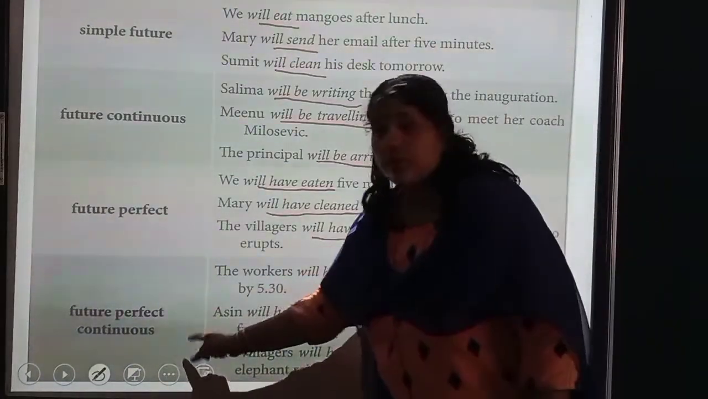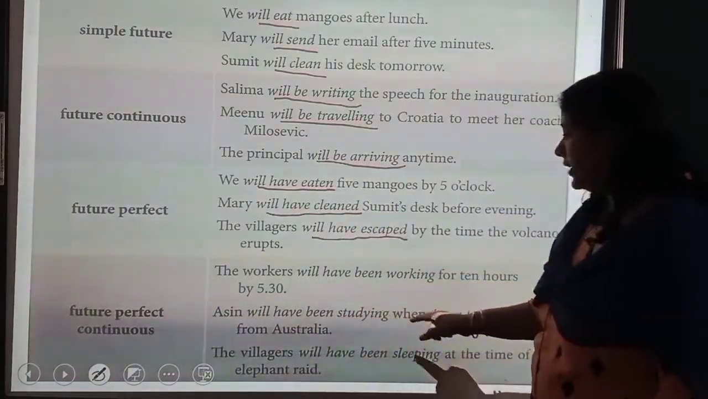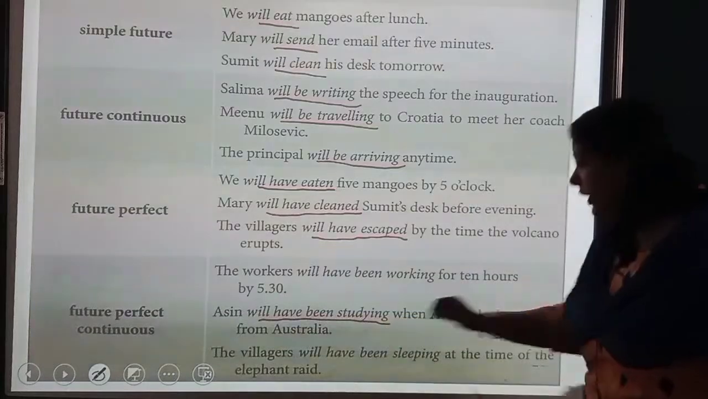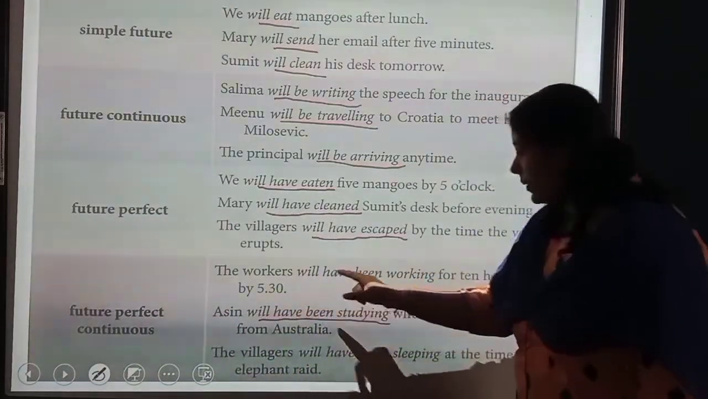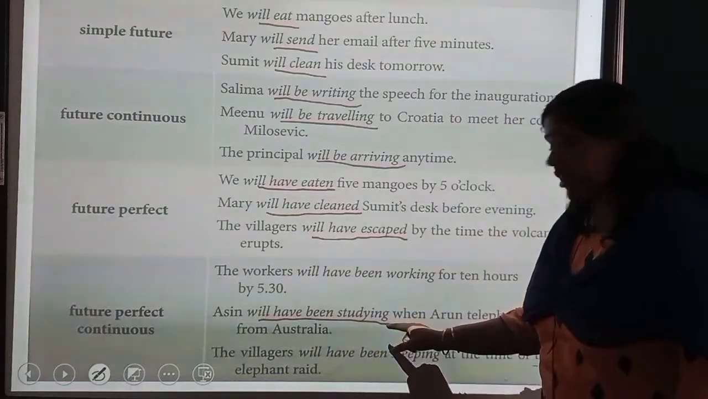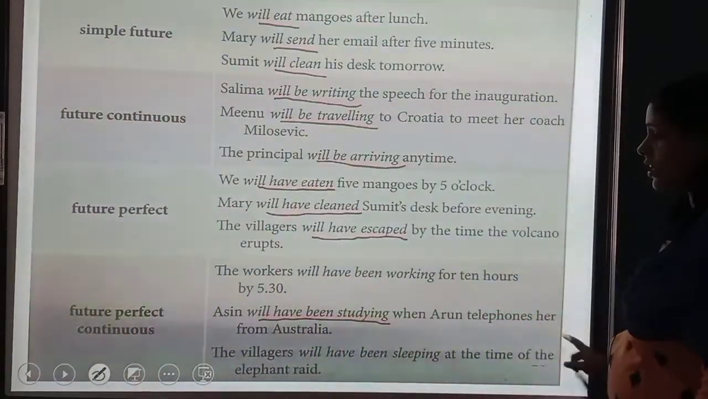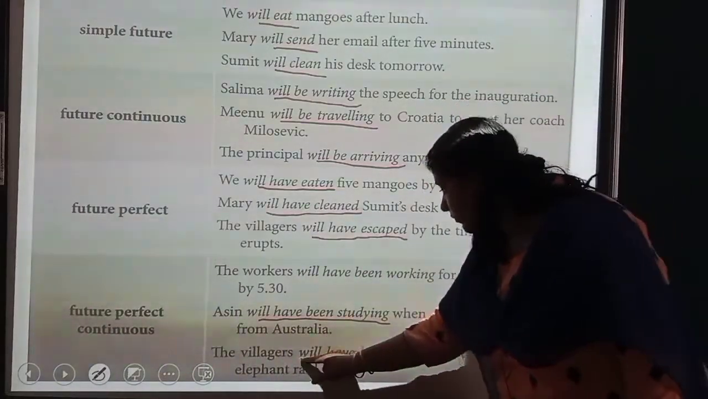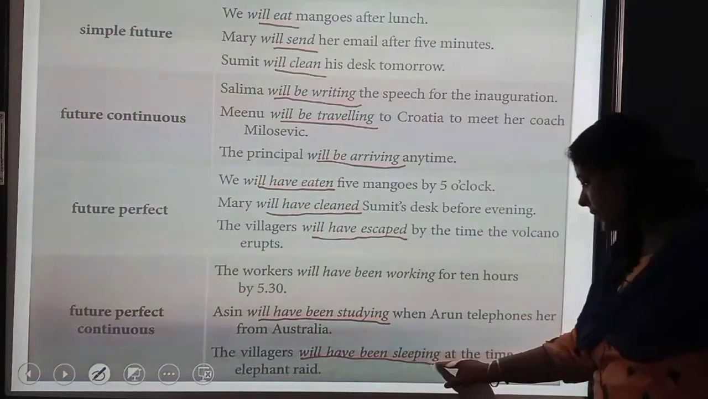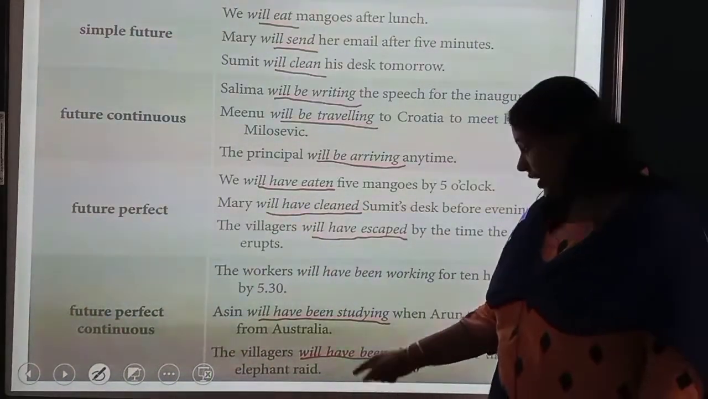Now, future perfect continuous. Asin will have been studying. Will have been studying. Here you have to use will plus have plus been plus ing with the main verb. When Arun telephones her from Australia. The villagers will have been sleeping at the time of the elephant raid.